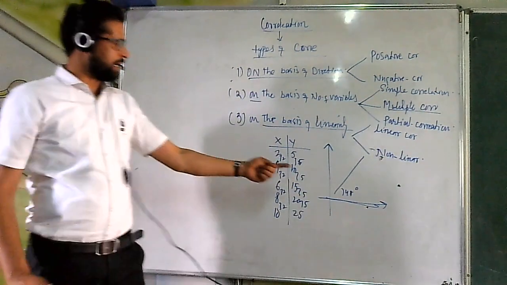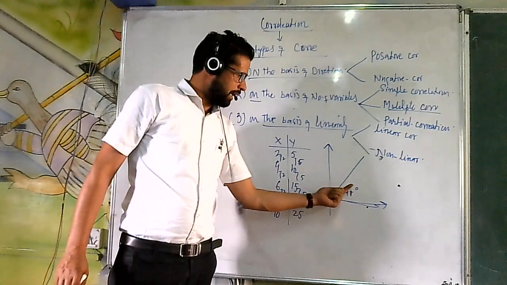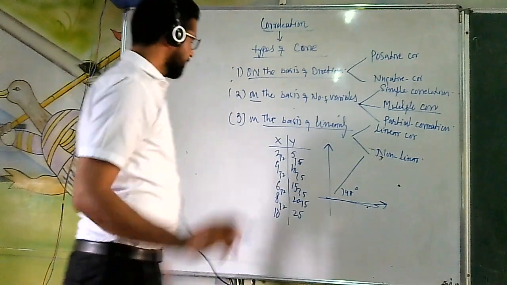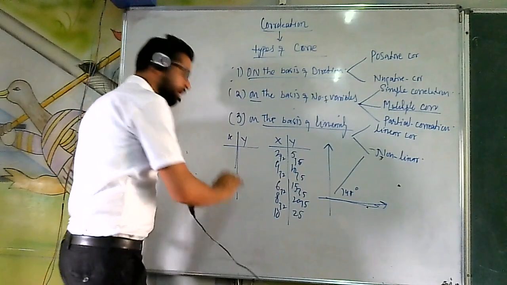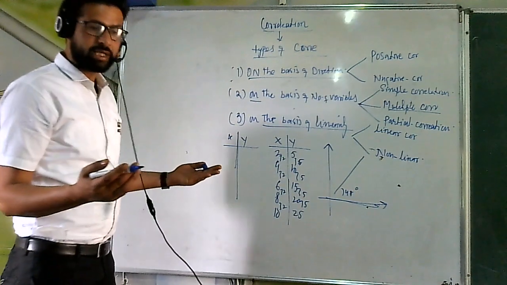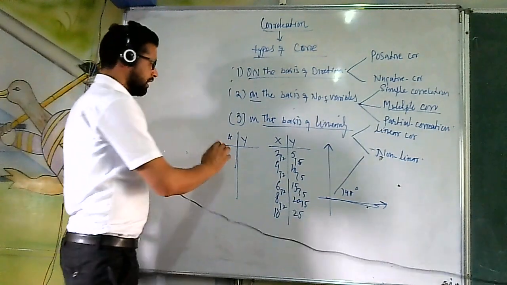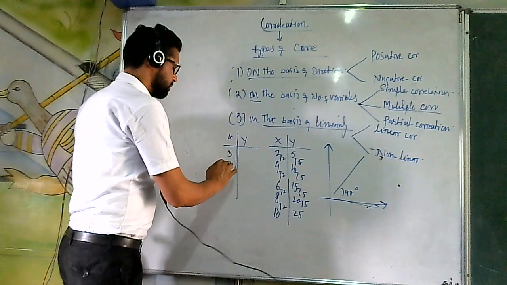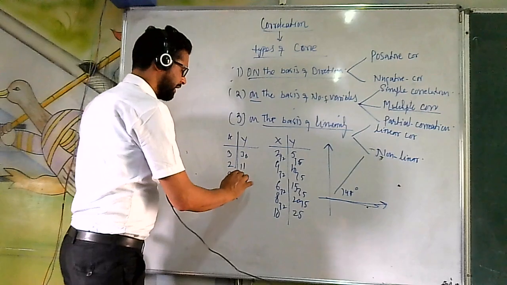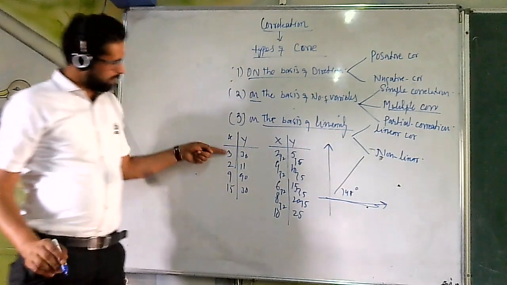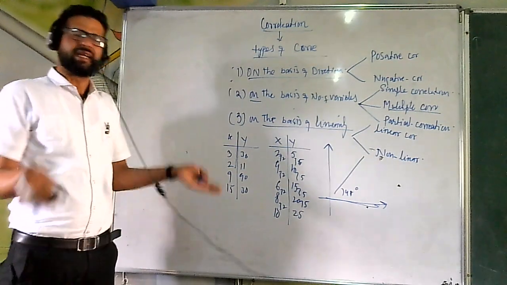So this will be called linear correlation. Now, non-linear correlation is when both the variables are not increasing at a constant rate, like 3, 2, 9, 15, 30, 11, 90, 30. Is there any constant rate of increasing? No, they are increasing on their own.